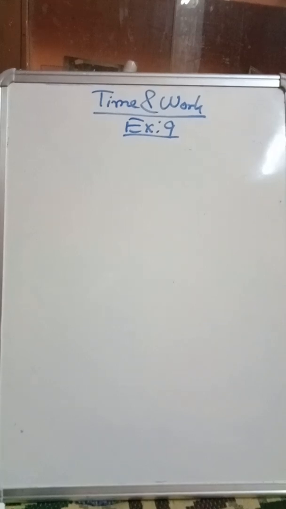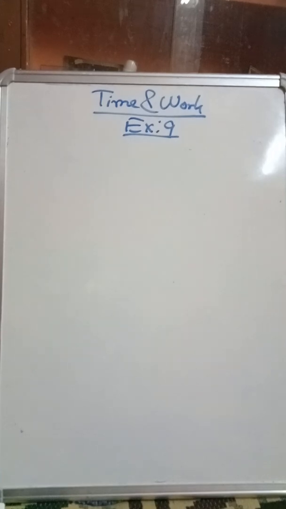So in the previous video of time and work I have discussed some of the sums from MCQs and then the fill in the blanks, right? So today we will start from subjective type questions and I will discuss sum number 1. What is sum number 1? The question given is: a carpenter can prepare 3 almirahs in 4 days. How many days will he take to prepare 12 almirahs? So we will solve this sum.